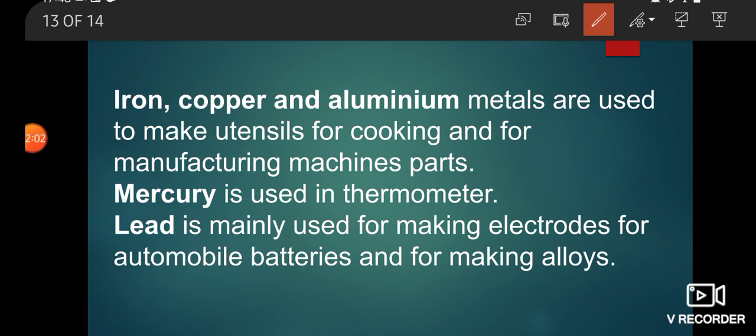Here iron, copper and aluminum. Iron is represented by Fe, copper is represented by Cu, and aluminum is represented by Al.